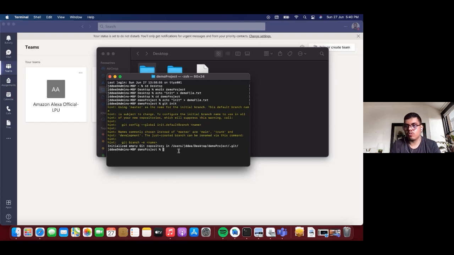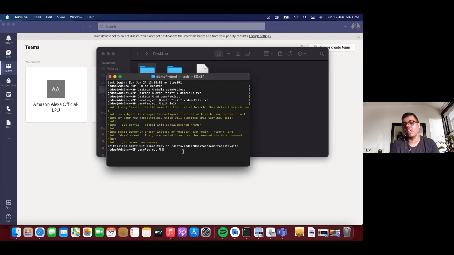So now you can use all your git commands in this folder, right? You can think of this as your project, which you will be trying to upload to GitHub and maybe making pull requests or working on over a period of time. So now that you have initialized your git repository, you have git set up on your project.